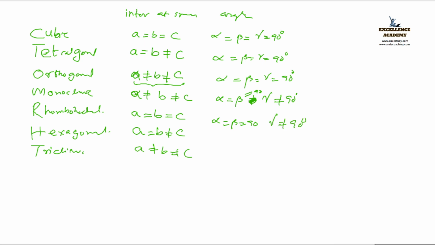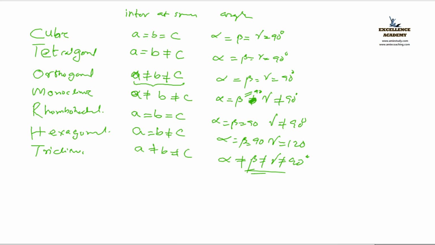What about the case of hexa? Yes, gamma equals 120 and the rest is 90. What about tri? All are not equal. Yes. Okay. So that part is over.